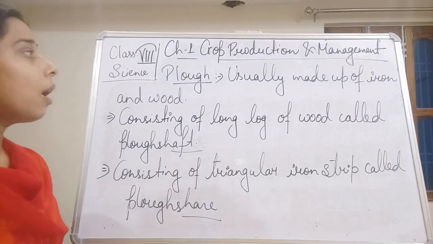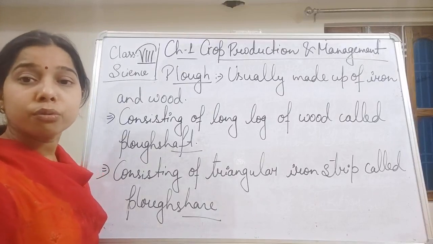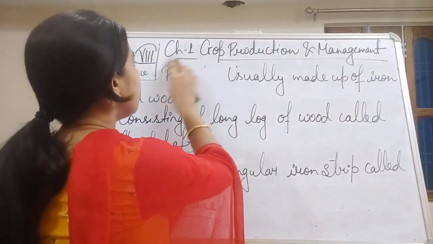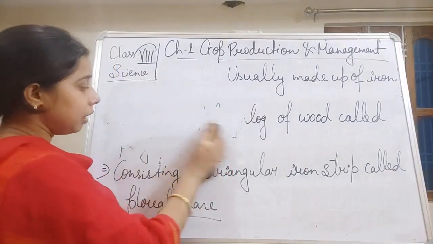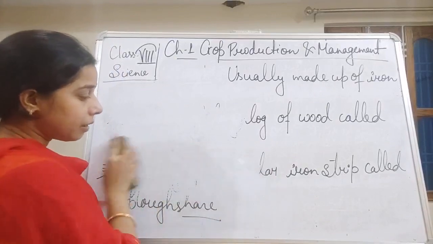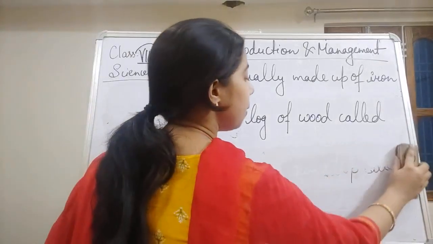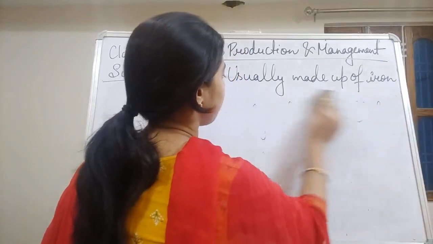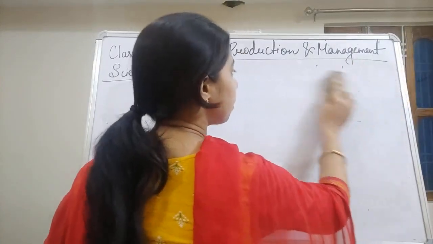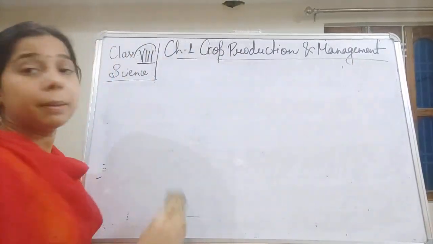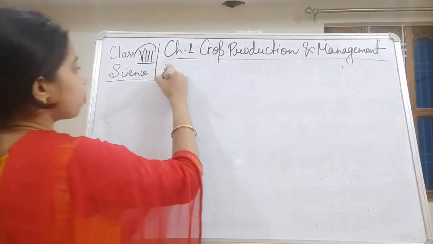Now moving on, we will see the next agriculture implement, which is also used for the process of plugging, and that is called hoe. So we have seen here that plug consists of a plug share and a plug shaft. One is made up of wood, one is made up of an iron strip. Collectively both of them help in making the plug. So the second one is the hoe, student.